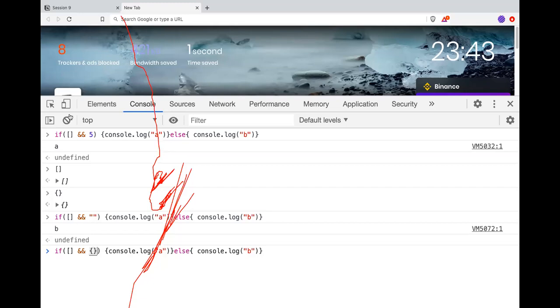Because both are truthy values, so true and true is true. If I print this, it will still print A.